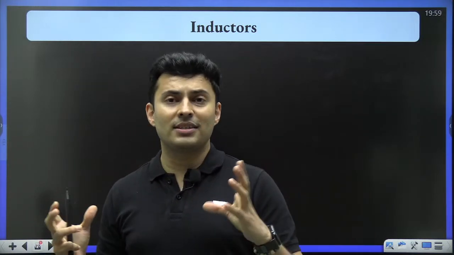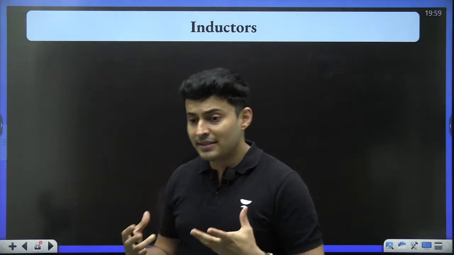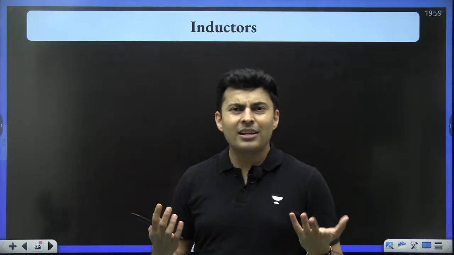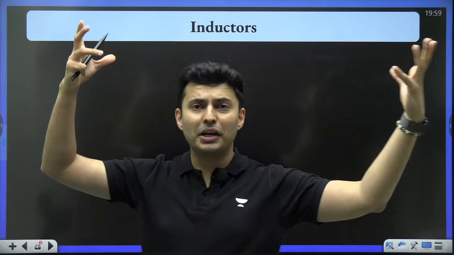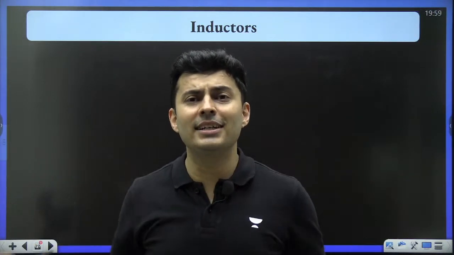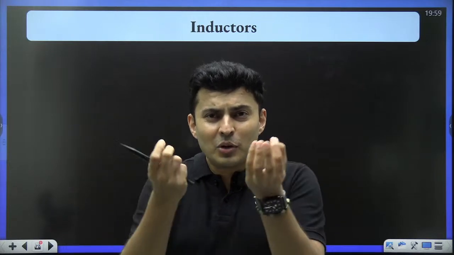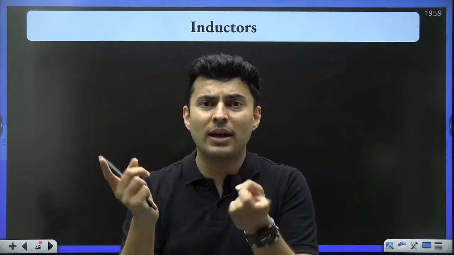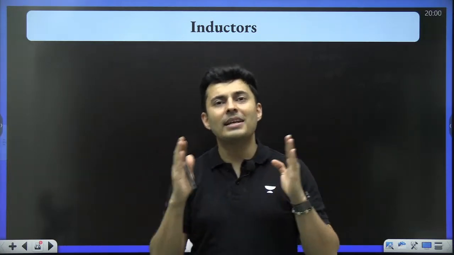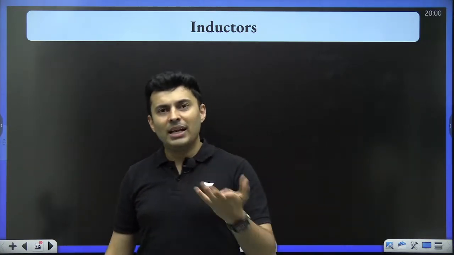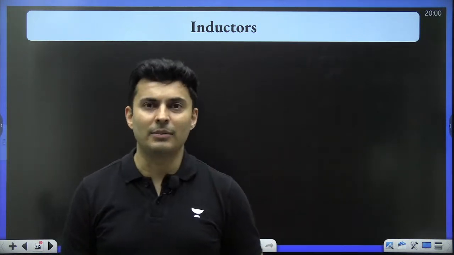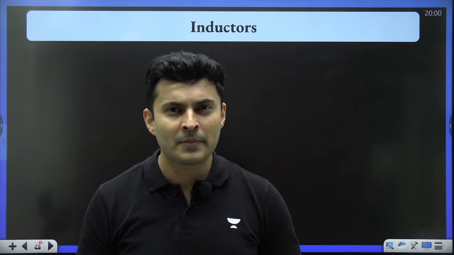This is actually the property of an inductor. Inductor is not some special, complicated, crazy device. It's just a coil. A normal circular coil, square loop coil, triangular coil is an inductor, which opposes the change in flux by Lenz's law. And the amount of electricity induced is given by Faraday's law.